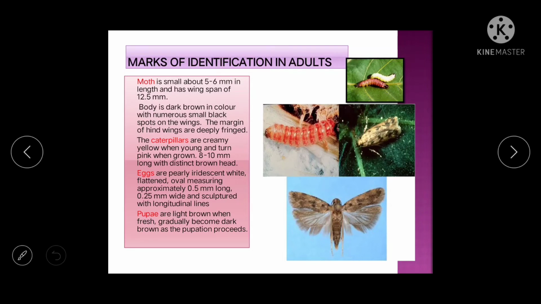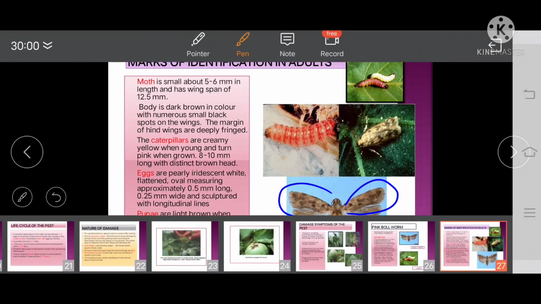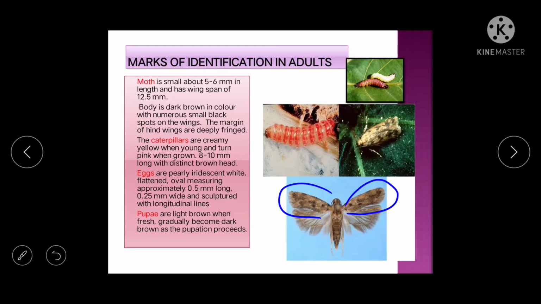Okay, then you just see the body is dark brown in color with numerous small black spots on the wings. As you can see here, numerous black spots are there on the wings. Okay, then the caterpillar is creamy yellow in color when young. See, when they are very small, you can see here they are creamy yellow in color, but as they grow they will become this pink color.